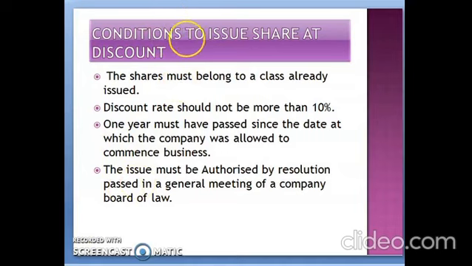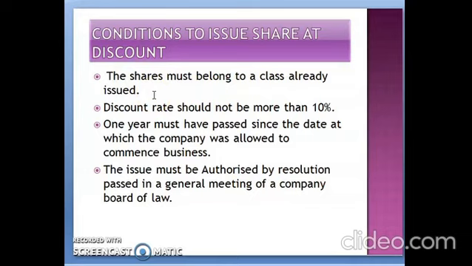So there are certain terms and conditions which we have to follow. The first condition is this share must belong to a class which is already issued. That means you can issue discounted shares only when the shares are already issued in the market.